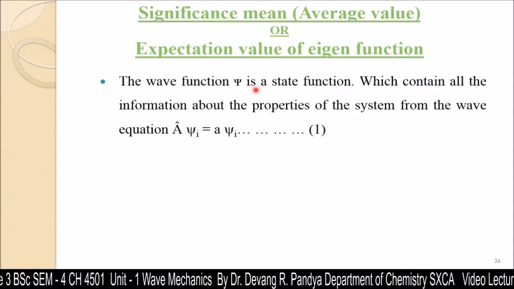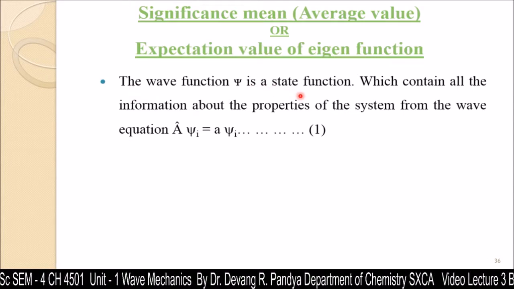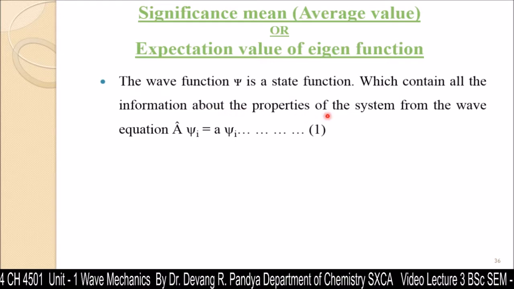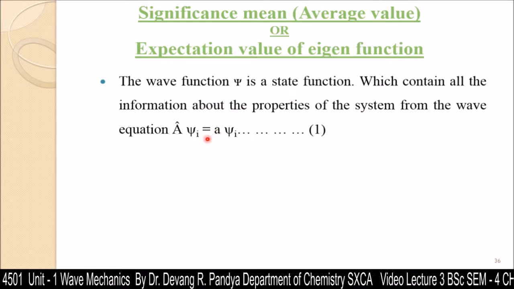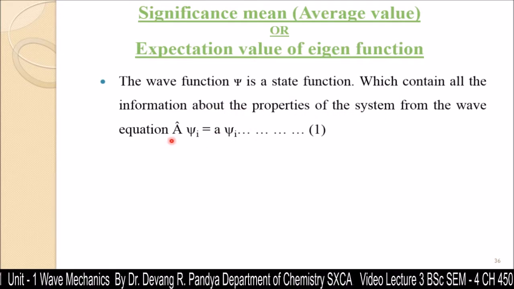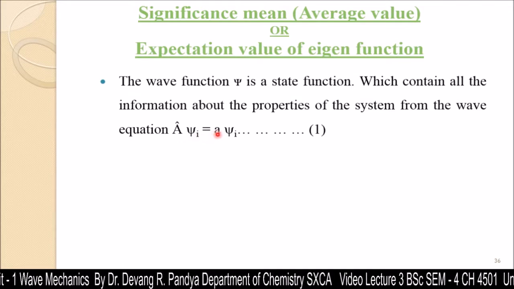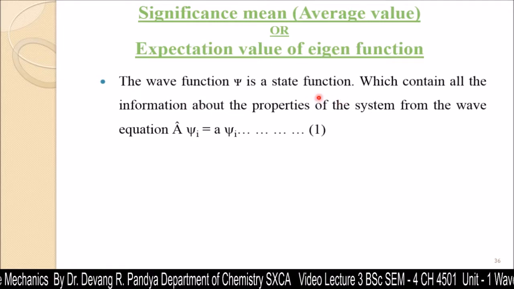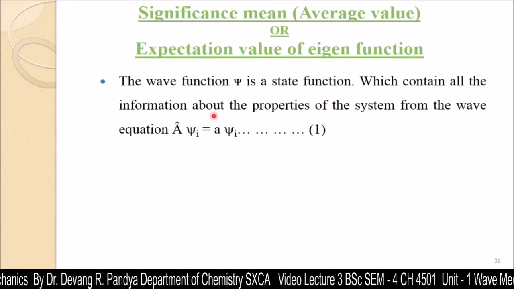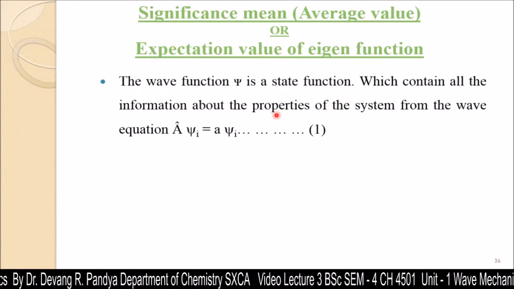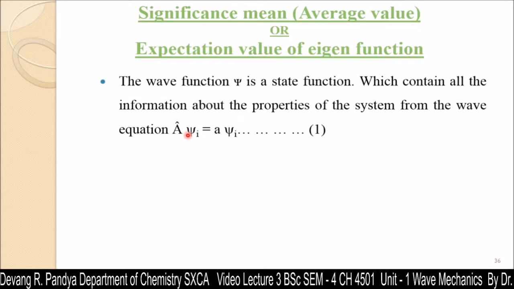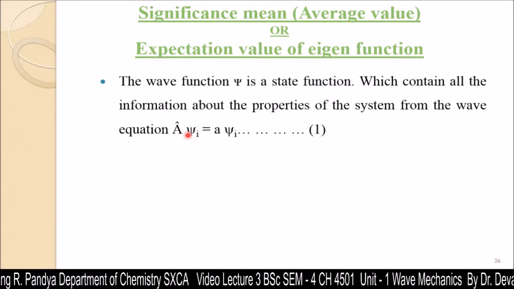The wave function psi is a state function which contains all the information about the properties of the system, from the wave function or wave equation A psi i is equal to a psi i. So when I say state function, it gives all the information about the property. It means the wave function, as you know, is associated with the probability of finding the electron.